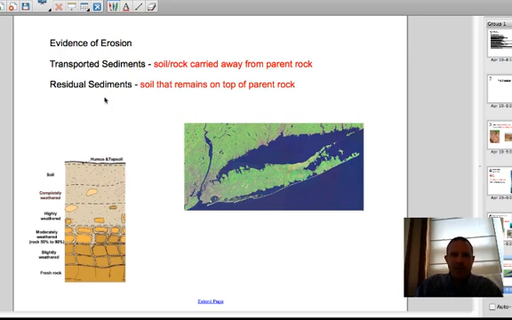Residual sediments or soil are what we have if there is bedrock down here deep in the earth, and over time all of this rock forms, or the soil forms, I should say, and it doesn't move, it stays in place. The soil on the top, the humus, the topsoil, has the same characteristics, the same mineral composition, as the rock on the bottom.